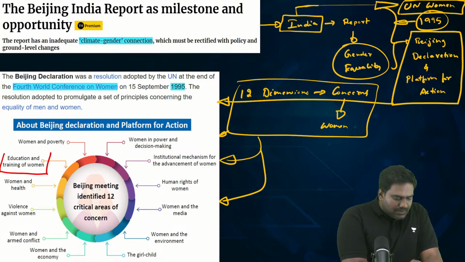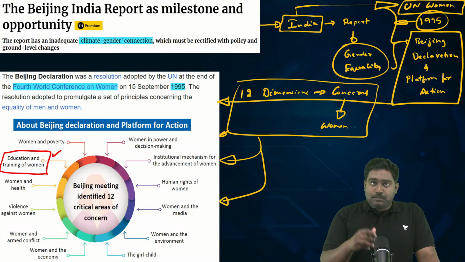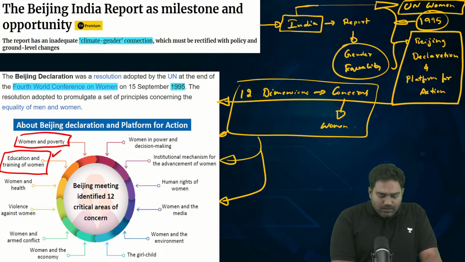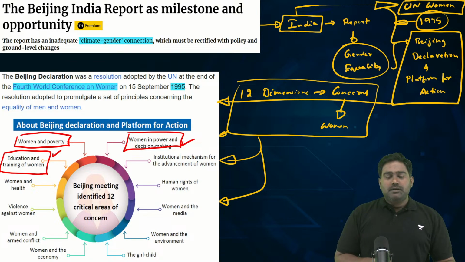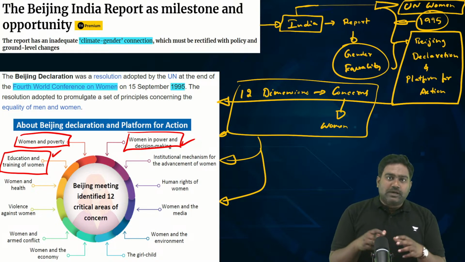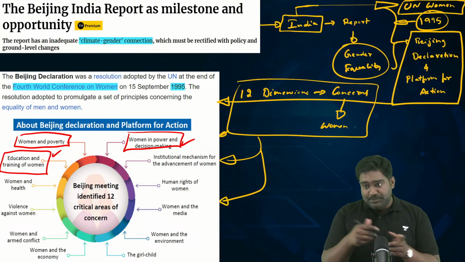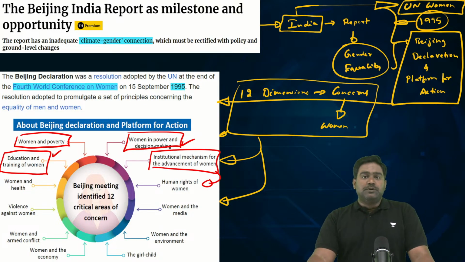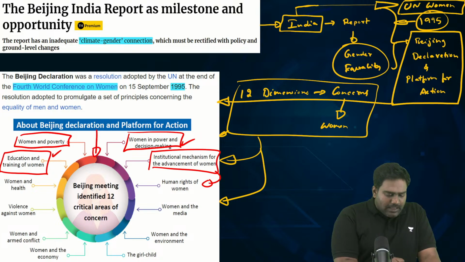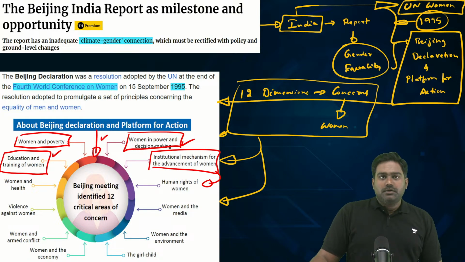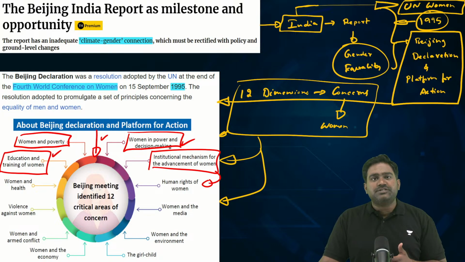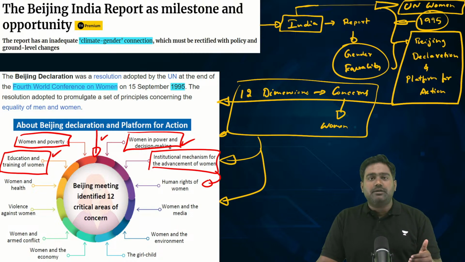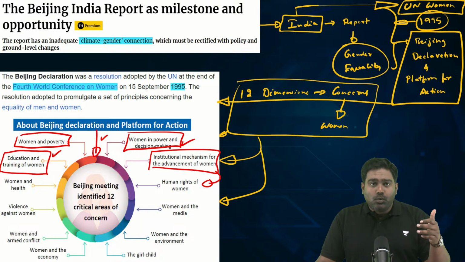For example, concern about education, lack of participation of women in education, poverty and women, women's participation in decision making, women's role in holding key powerful positions in politics, women's representation in parliaments, institutional mechanisms for the advancement of women. Because women happen to be a disadvantaged gender, particularly in patriarchal societies, in orthodox societies. Women are treated as a disadvantaged gender, oppressed, discriminated, and they are even at the receiving end of violence in